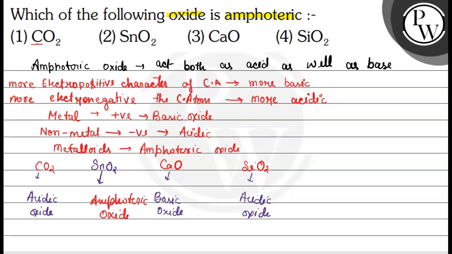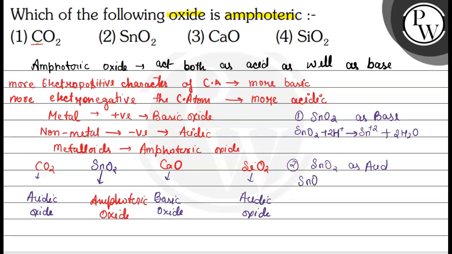Now I'll show you what reactions it shows. First, SnO2 as a base reacts with H+. So SnO2 plus H+ forms Sn4+ plus 2H2O.